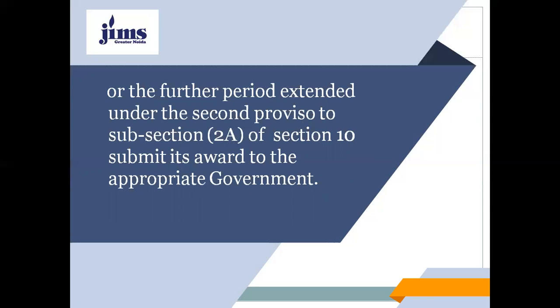So, my dear student, this is about Section 15.